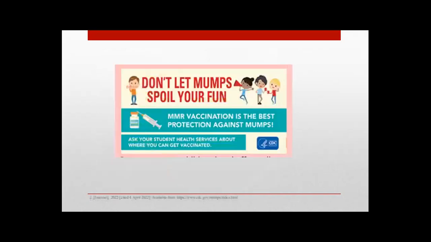Routinely, 2 doses are recommended, but in the case of an endemic area or an outbreak, a third dose is not routinely recommended, but a doctor might recommend a third dose if you are in an area that experiences an outbreak of mumps. Also, a study of a recent mumps outbreak on a college campus showed that students who received a third dose of MMR vaccine had a much lower risk of contracting the disease. Therefore, MMR vaccination is the best protection against mumps.